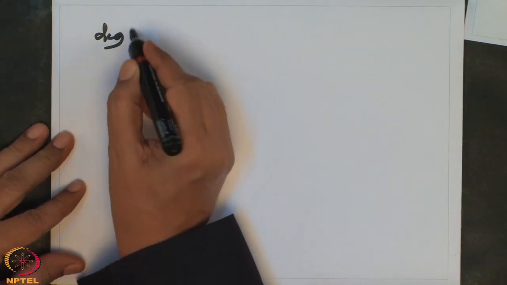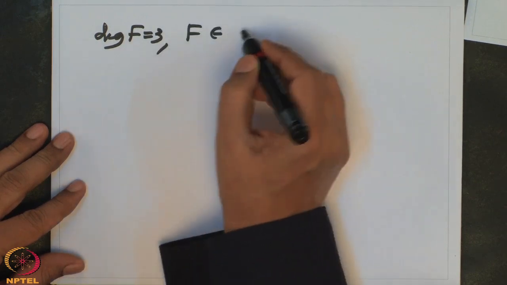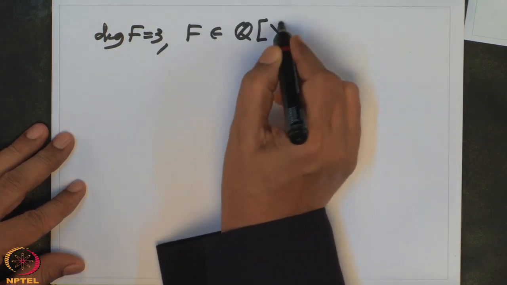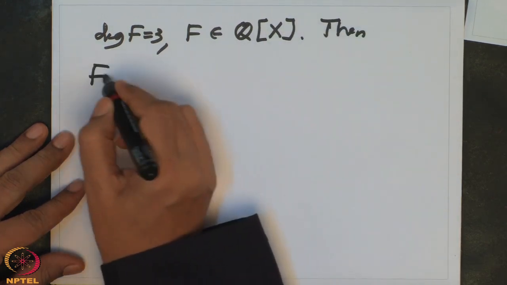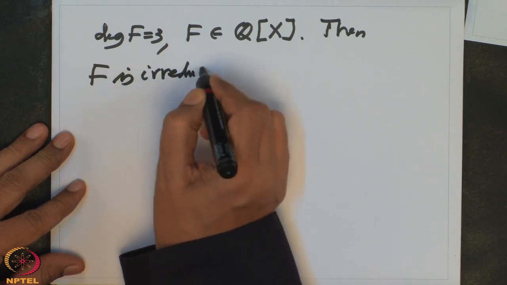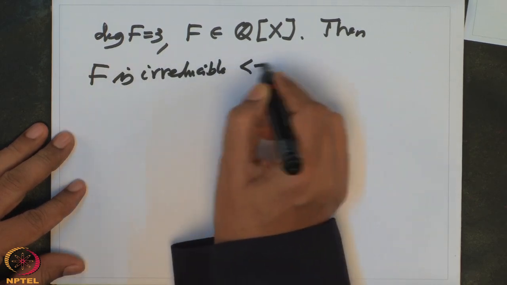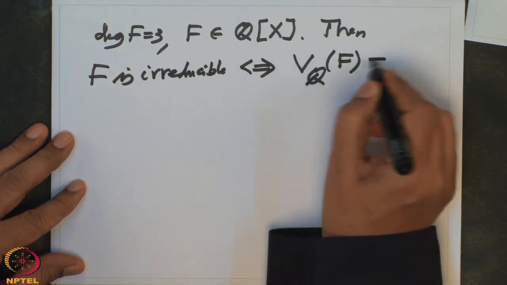So in other words, if degree of f is 3 and f is in Q[x], then f is irreducible if and only if V_Q(f) is the empty set.